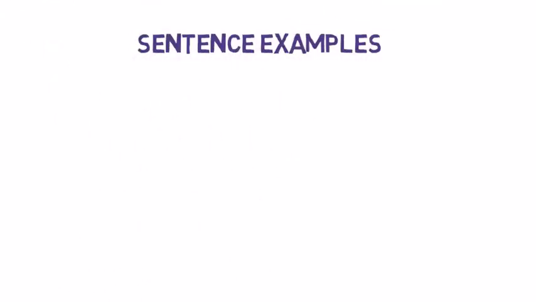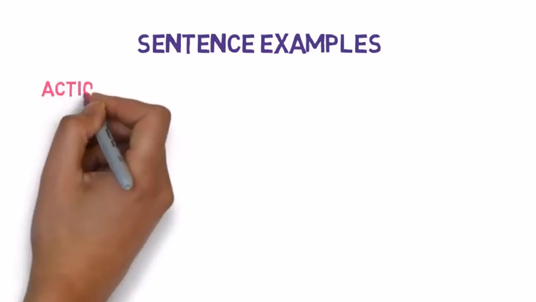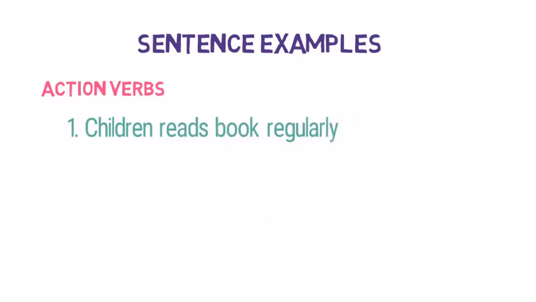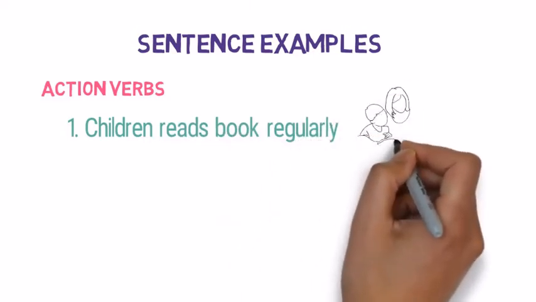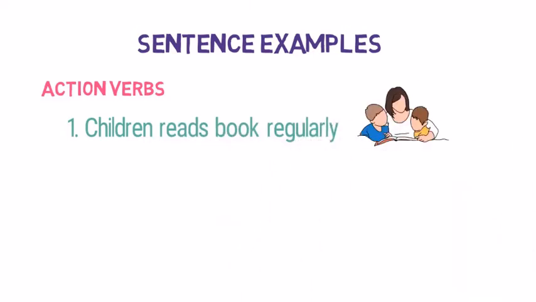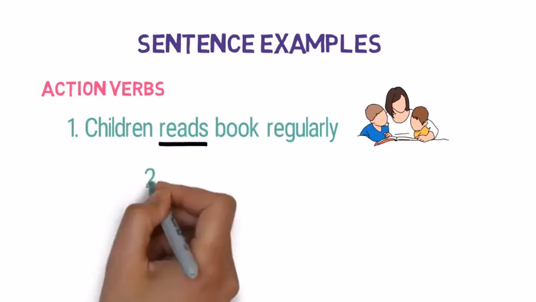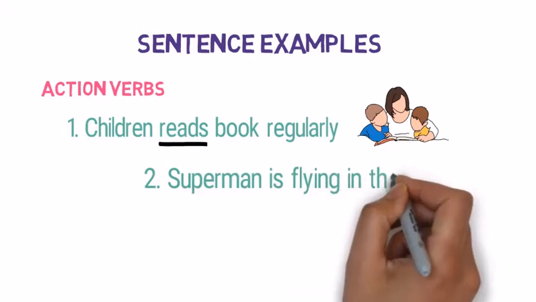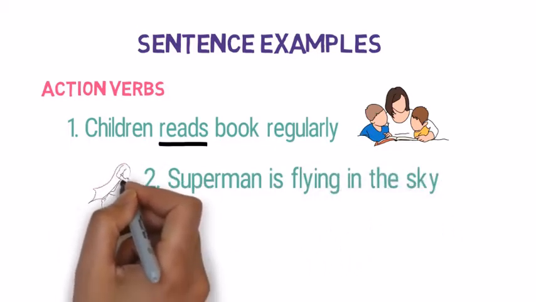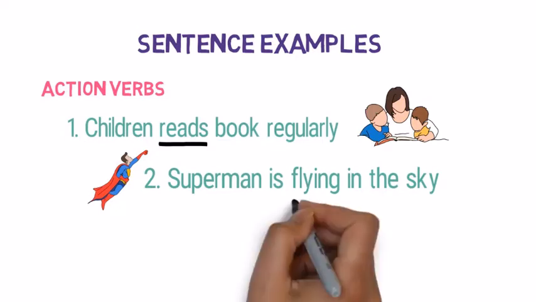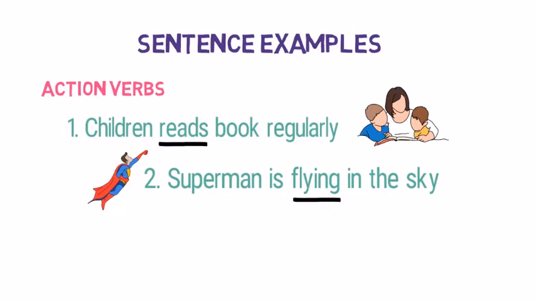Let's look into some sentence examples of them. First, let's see action verbs. First, children read books regularly. Here, what is the action performed by children? It is reading. So, read is an action verb. Second, Superman is flying in the sky. Here, what is the action performed by Superman? It is flying. So, flying is an action verb.